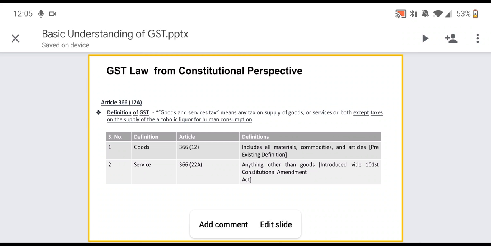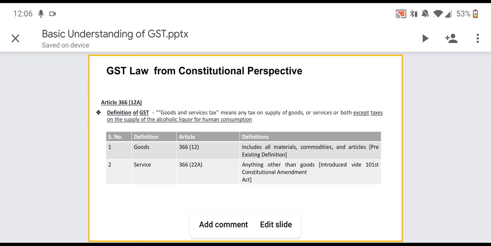Service tax, central excise tax. Central excise tax was applicable on manufacturing of goods, and service tax was applicable on the activities or services performed by a person. So these taxes were different and were governed by different kinds of acts. And there was no set off between these taxes paid by one person.